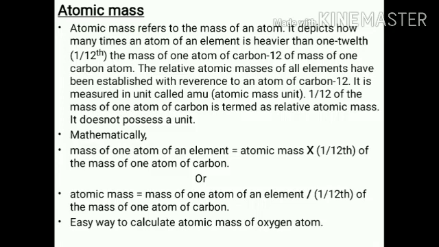For example, if anybody asks you to find the atomic mass of carbon, you can say the number of protons in carbon is 6 and the number of neutrons is 6. So the atomic mass of carbon is 12. In an oxygen atom, the number of protons is 8 and the number of neutrons is 8, so the atomic mass is 16. This is the method we can use to determine the atomic mass.